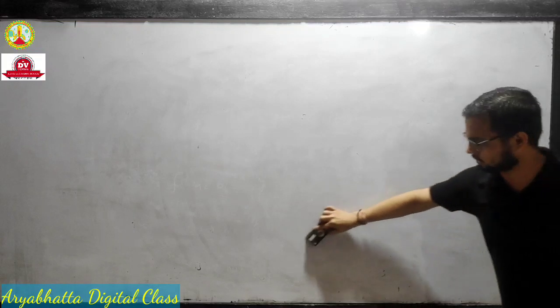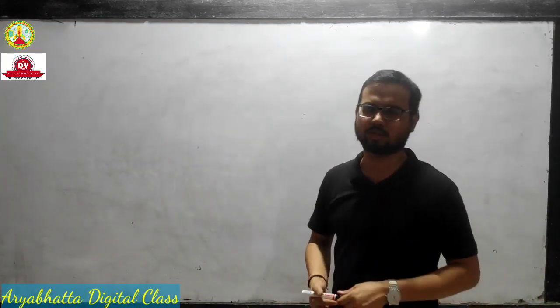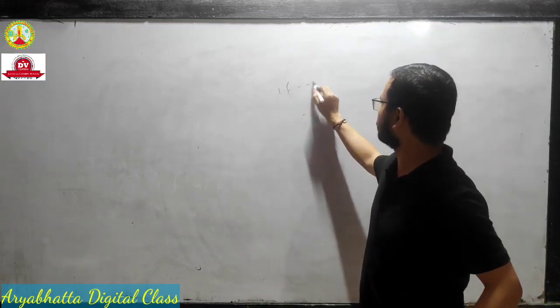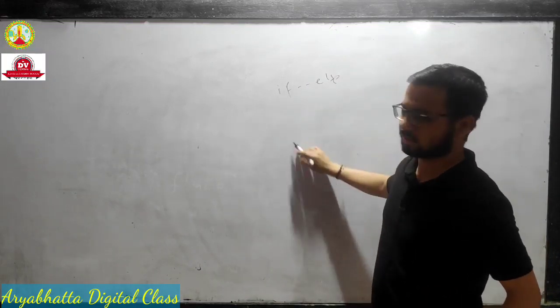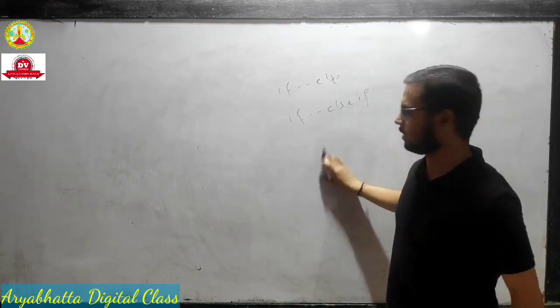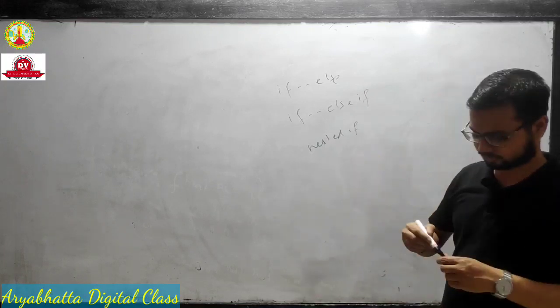Before we start the topic array, you have to understand what decision making is. Decision making statements mean if else, else if, nested if. We already did this type of statement.